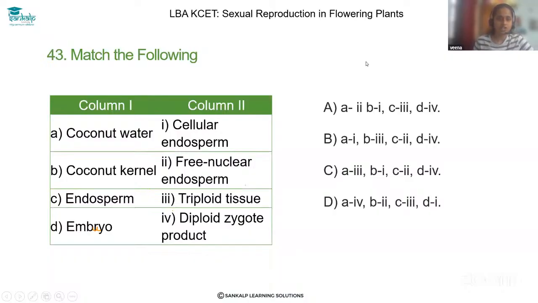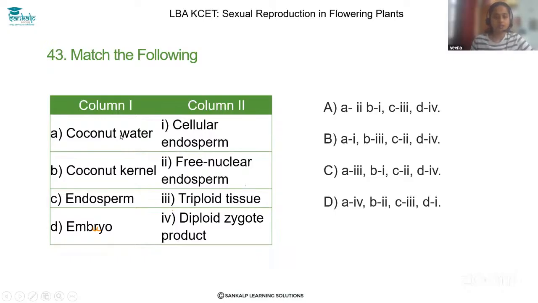Let's solve question 43. Match the following. Here there are two columns. In column 1 there are small questions, and in column 2 there are answers. We should match these answers with the questions properly. First one, coconut water.